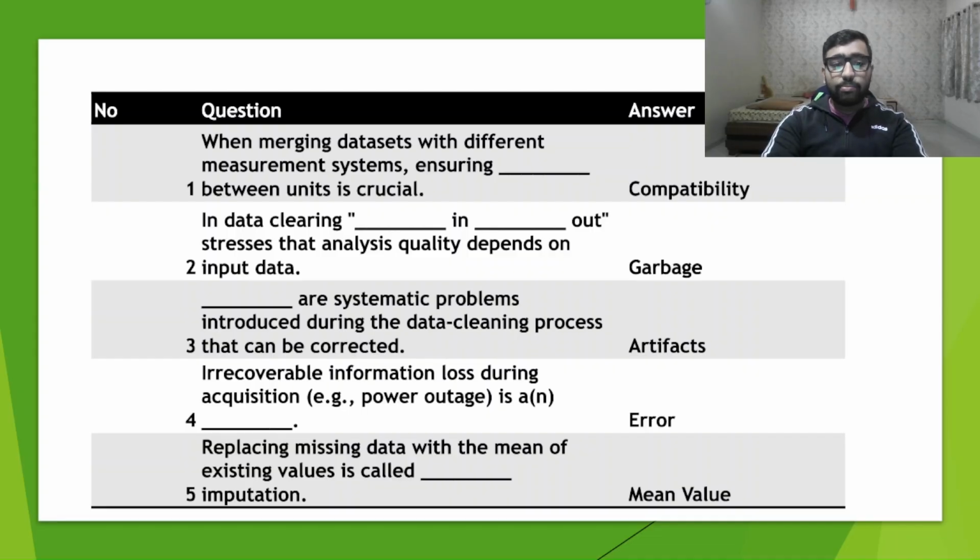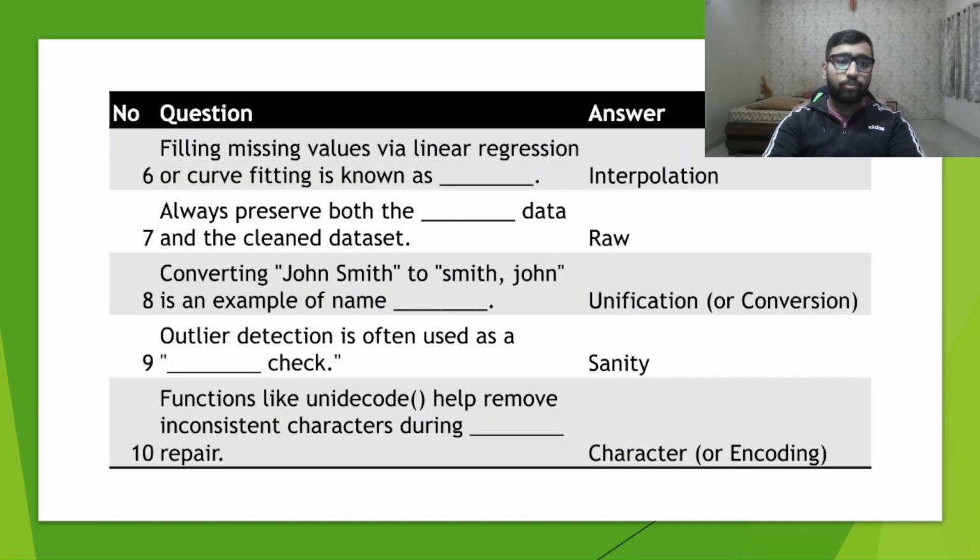Replacing missing data with the mean of existing values is called mean value imputation. So data imputation refers to the process where we deal with the missing data, we fill the missing data, or we find an appropriate way of dealing with the missing data in our data set. One of its methods is mean value imputation. Mean value imputation can be strictly used with only numerical data because it is the only kind of data for which we can calculate the mean value and impute the missing values with the mean value.